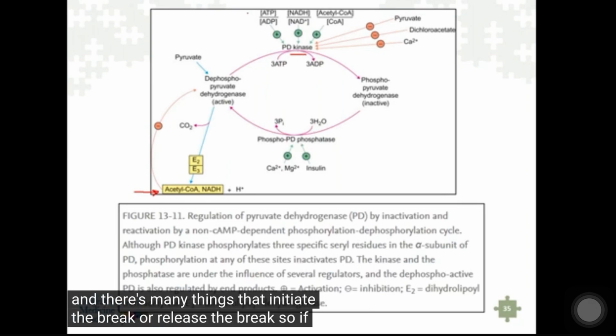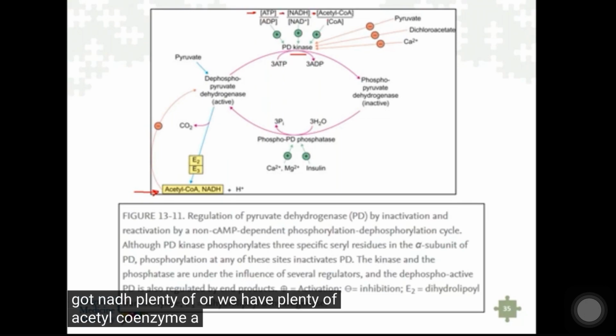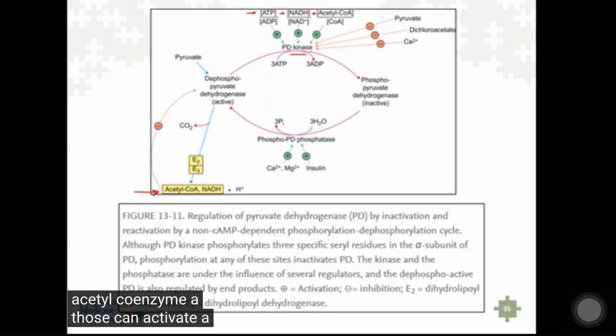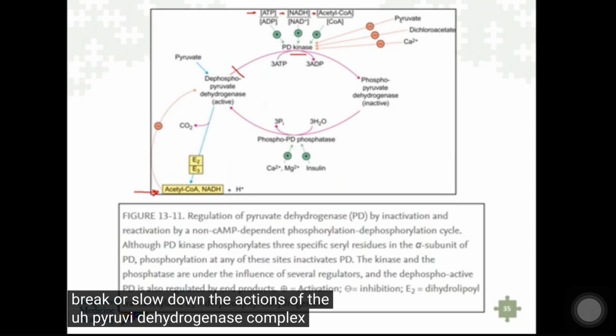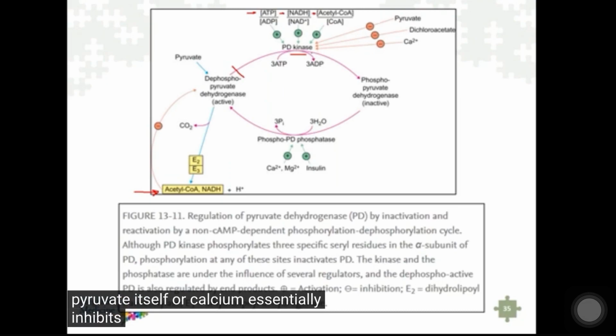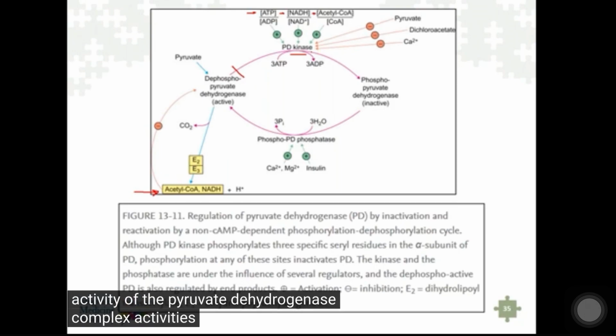So if we have plenty of ATP in our cells, or plenty of NADH, or plenty of acetyl coenzyme A, those can activate the pyruvate dehydrogenase kinase to essentially brake or slow down the actions of the pyruvate dehydrogenase complex. Pyruvate itself, or calcium, essentially inhibits the kinase. So we actually get increased activity of the pyruvate dehydrogenase complex, which would make sense.